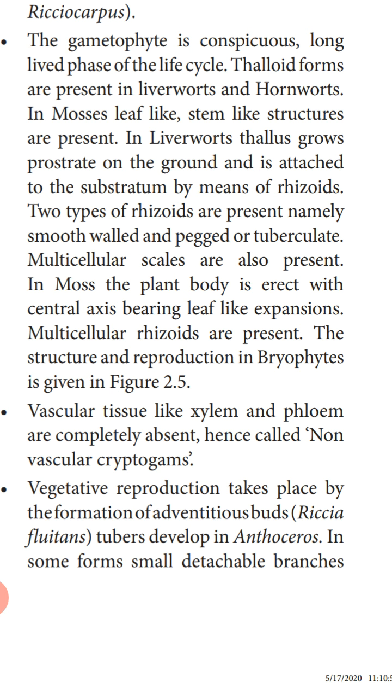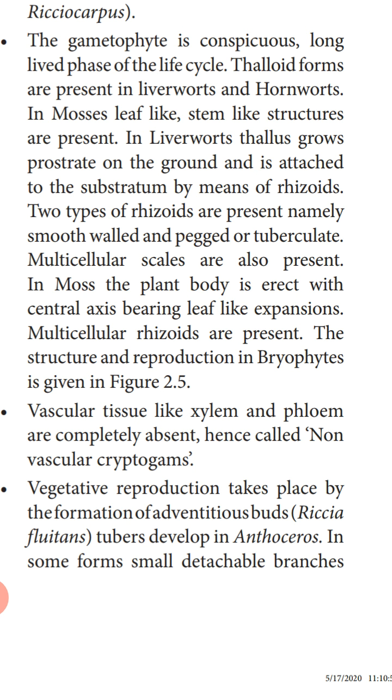Multicellular scales are also present. So here in the margin of the thallus, scales are also present. In moss, the plant body is erect with a central axis bearing leaf-like expansions. So here, as we have studied, in bryophytes the habit is that either they grow prostrate or some grow erect.